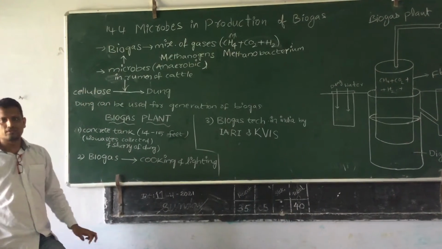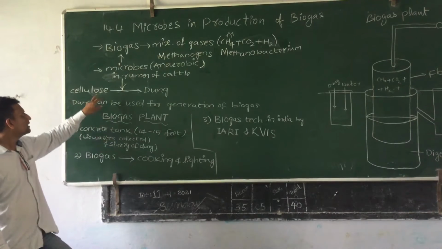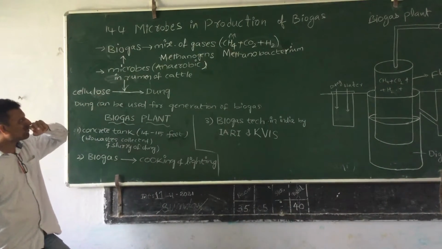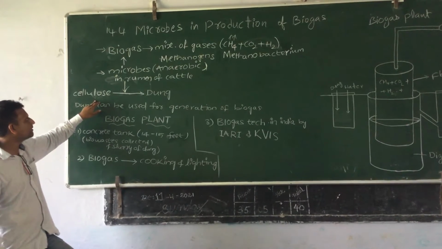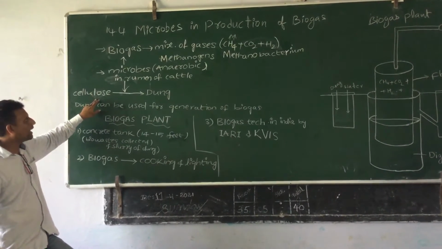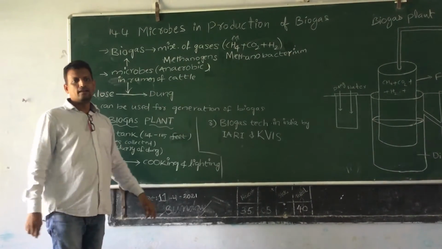Plants, in the leaves and stems, contain cellulose. So after feeding on plant materials, the cellulose present in the plant material will be digested in the rumen of the cattle.